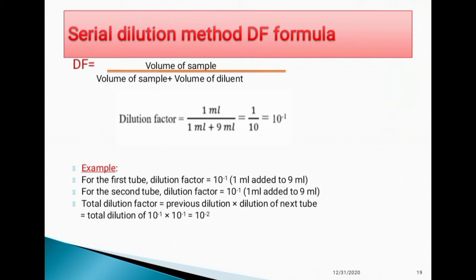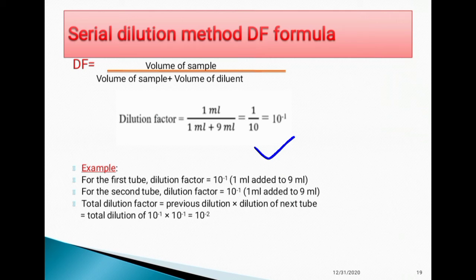Next, the serial dilution method has a DF formula. Dilution factor is calculated by this formula: volume of sample divided by volume of sample plus volume of diluent. For example, the first test tube dilution factor is 10 to the power minus 1, and for the second tube, dilution factor 10 to the power minus 1 means 1 ml added to 9 ml.